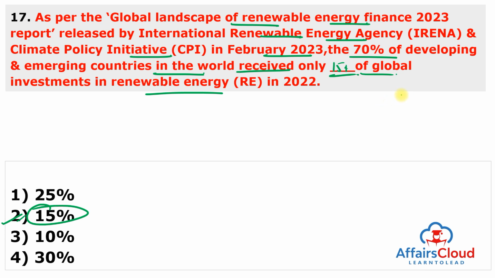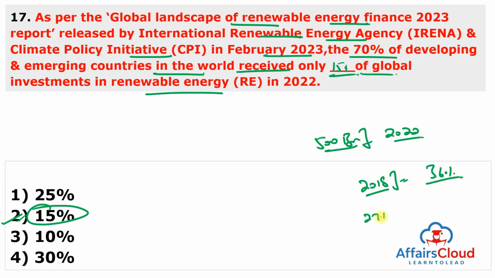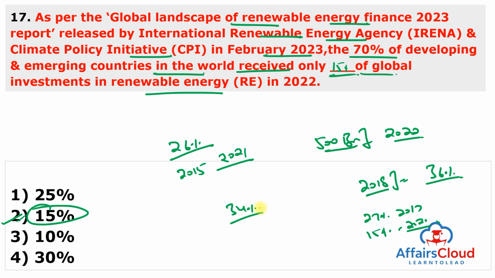So remember, the report pointed out that global investment in this sector hit a record high of $500 billion in the year 2022, and the annual investment has been declining since 2018 at an average of 36%; it was about 27% in 2017 and 15% in 2020. And in South Asia, investment per capita declined by 26% between 2015 and 2021. However, in India, the investment per capita grew by 34% in the same period.